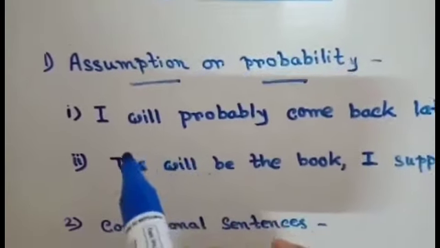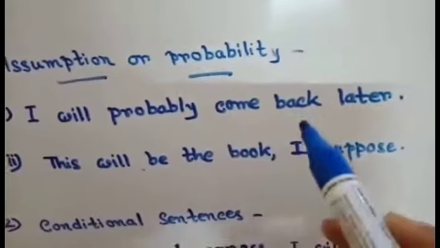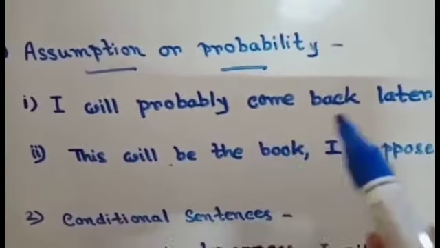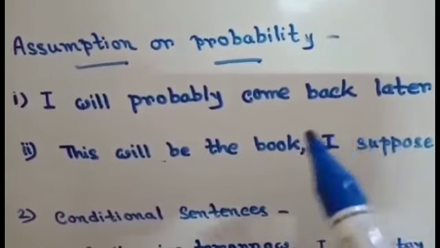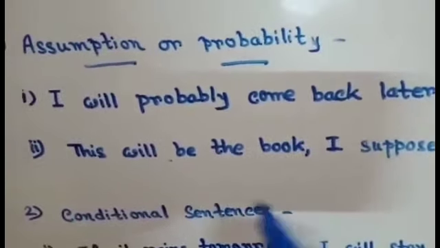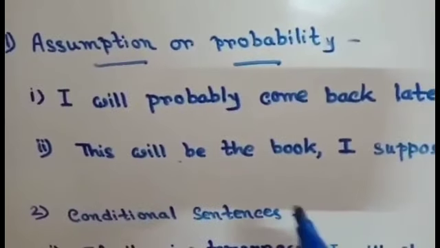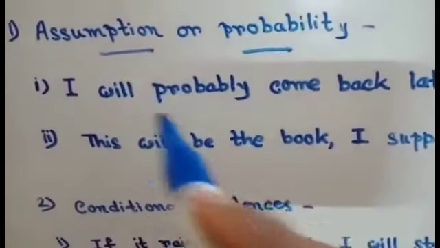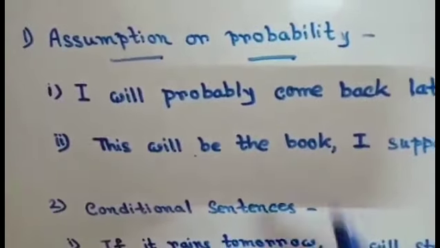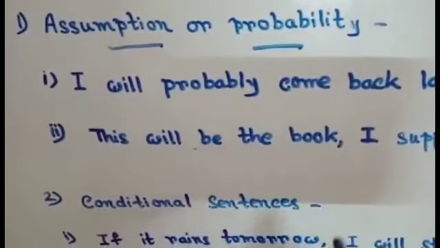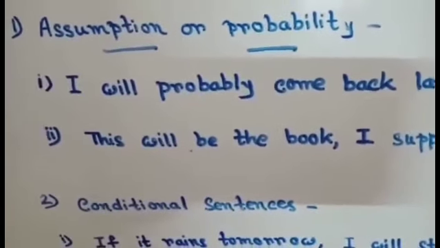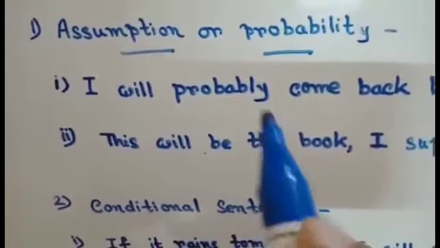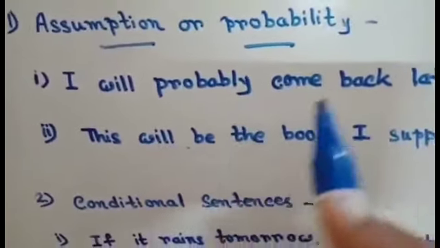For example, I will probably come back later. See, a probability is here, right? I will probably come back later. It's not sure of my coming back later, right? It's unsure, it's not certain. So to show a less certain event, will can be used, along with these words: probably, possibility, probability, maybe, perhaps. To show assumption or probability, will is used, right?